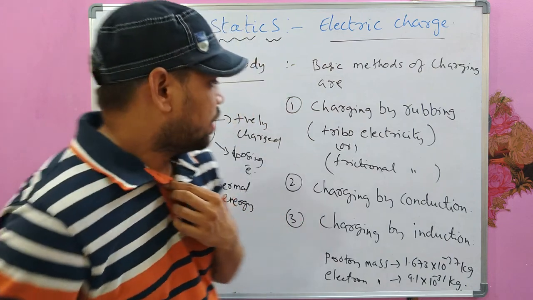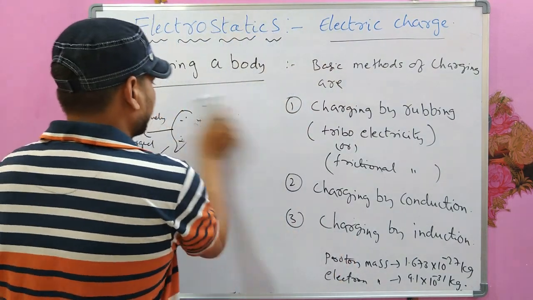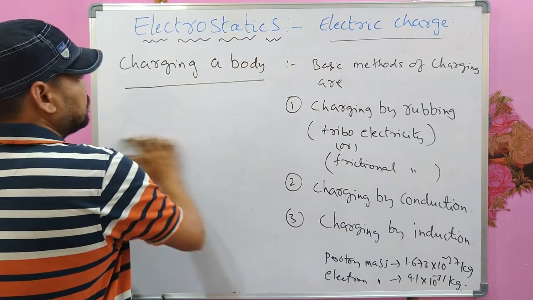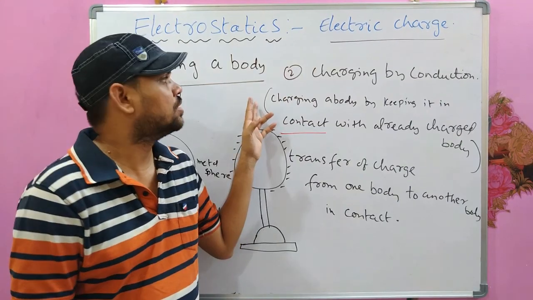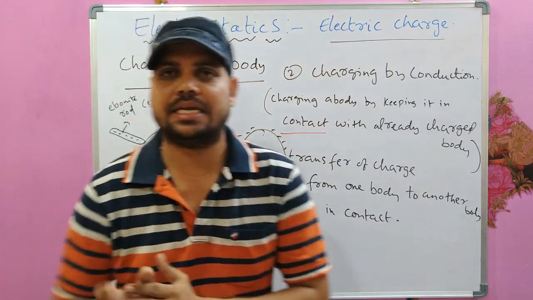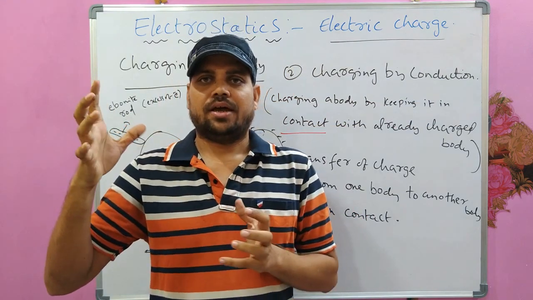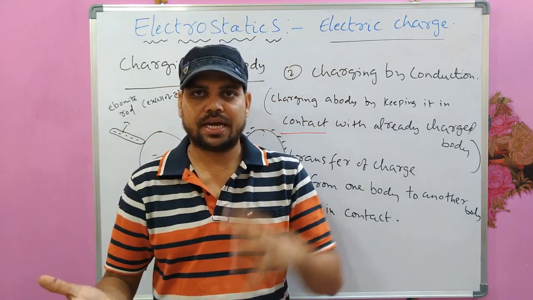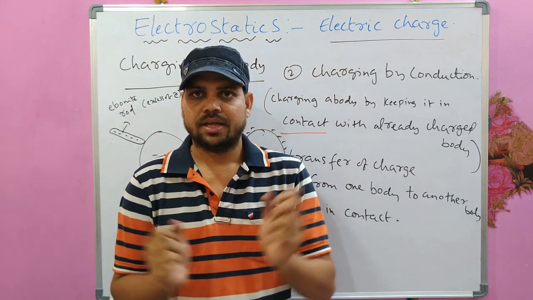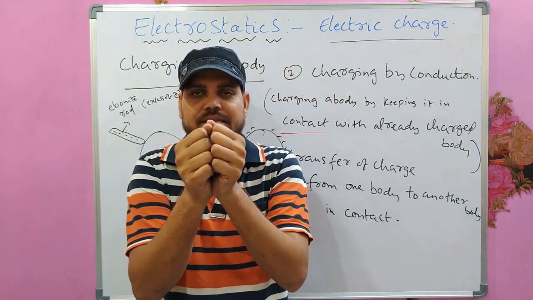Okay. Now we will see charging by conduction. What is happening here is there are two bodies, one is already a charged body and the other one is not charged. They are put in contact with one another.